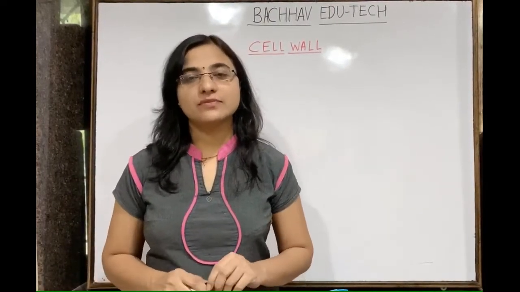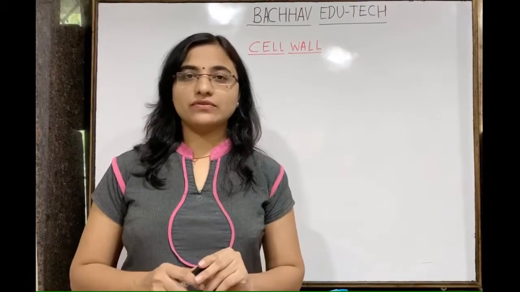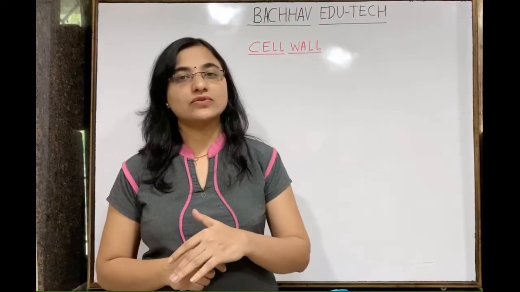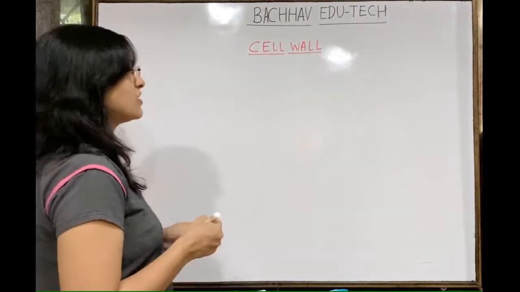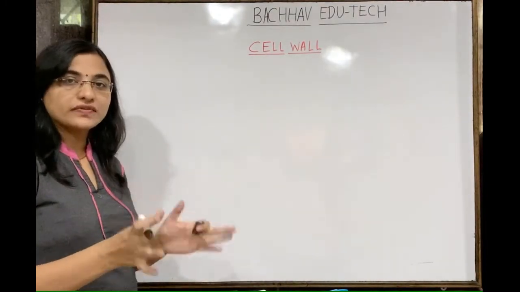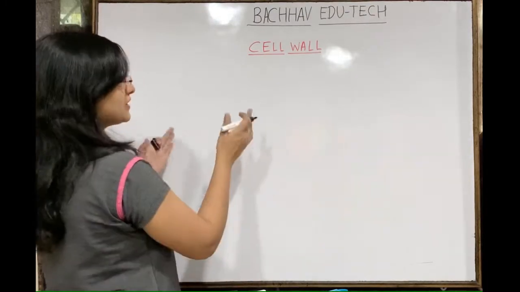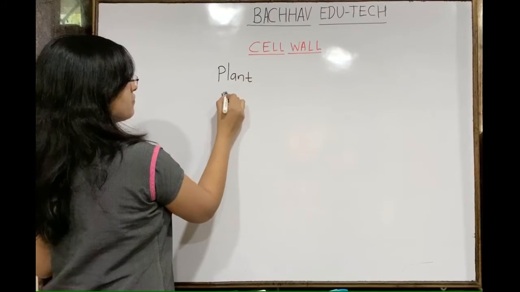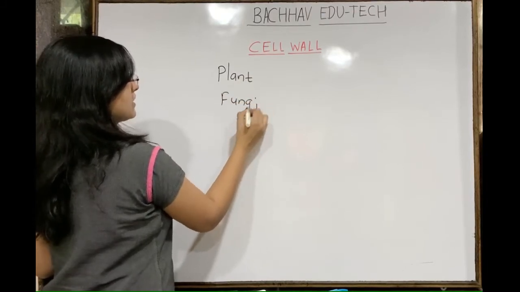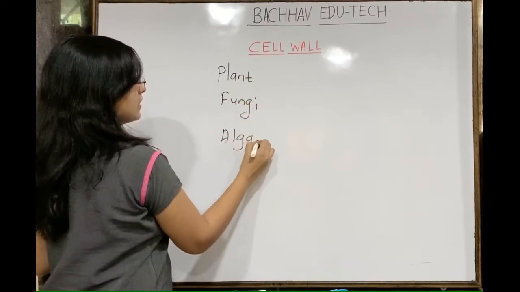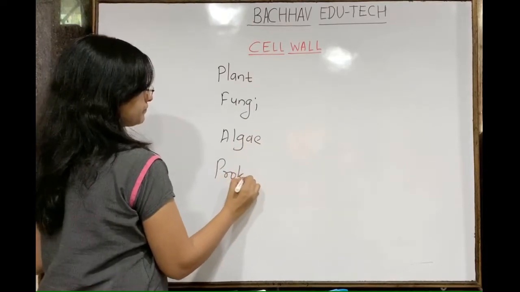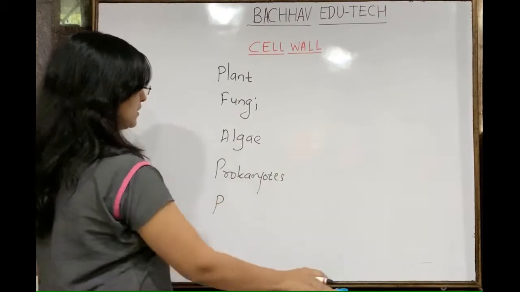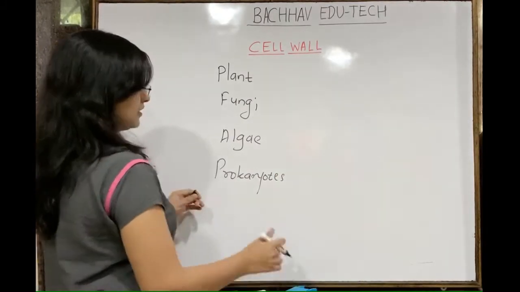Today we are going to discuss the cell wall. We already know that the cell wall is absent in the animal cell and present in the plant cell. So the cell wall is absent in the animal cell, but it is present in plants. It is also present in fungi, algae, prokaryotes, and even in protists. So all of them contain a cell wall.